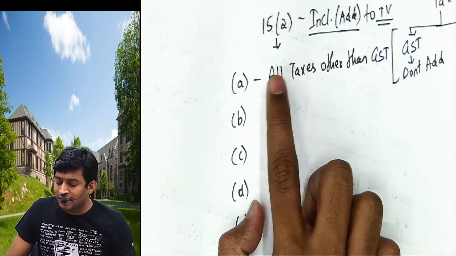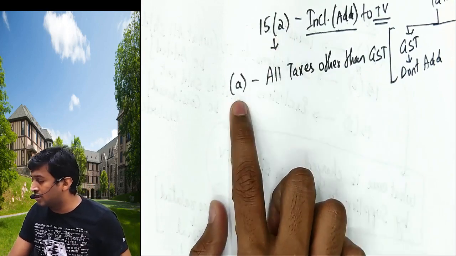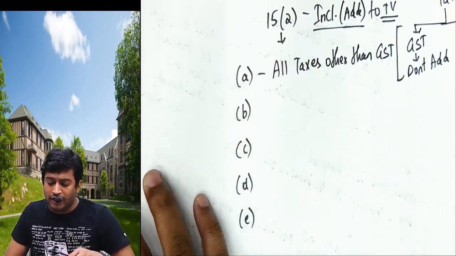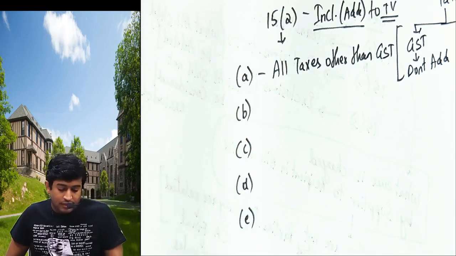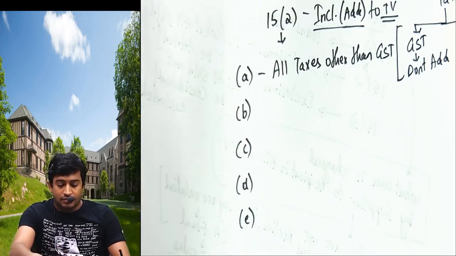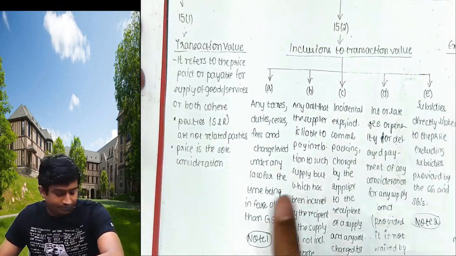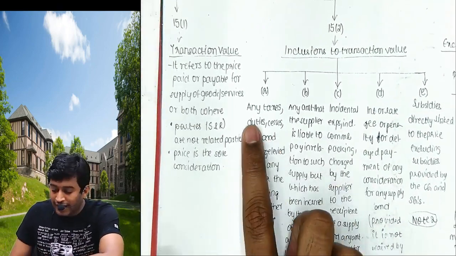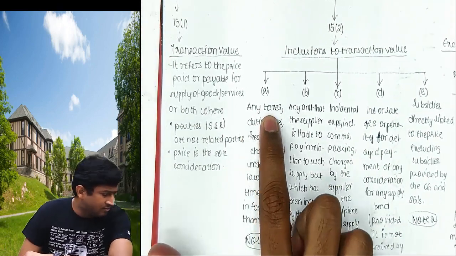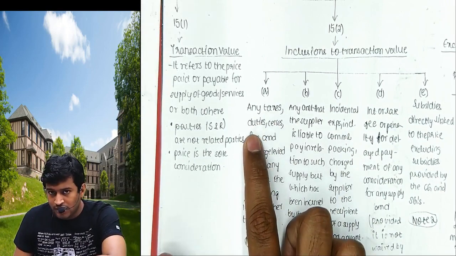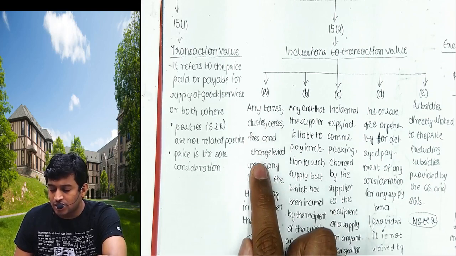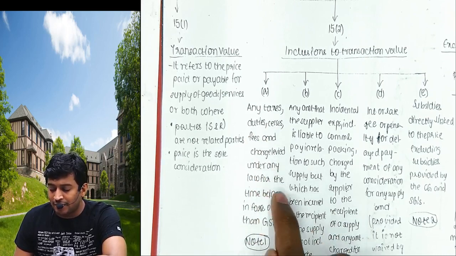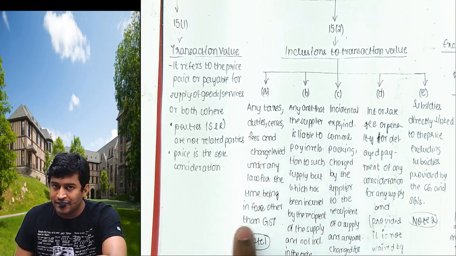That is given under 15 subsection 2 clause A. Read from your notebook now. Quick. Check how it is given. Listen now. See here. Any taxes, duties, cess, fees, charges levied under any law for the time being in force other than GST.